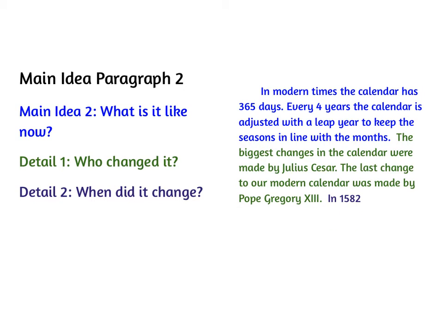So sometimes, just so you know, the information that you're putting in might end up being a complete thought. It might actually be something that you combine with something else. So I even talked about on the last slide that you might combine these 2 ideas together if there's not a specific person. But these details should all be about the changes. And I'm just breaking it down into the different parts of the change that you might want to talk about in your next sentences. So what else could we talk about how it changed?